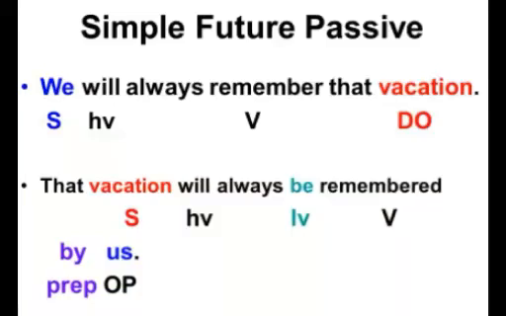Step 5 is to add preposition. So preposition by is added before us. And the complete sentence is like this: The vacation will always be remembered by us. These holidays will always be remembered by us.